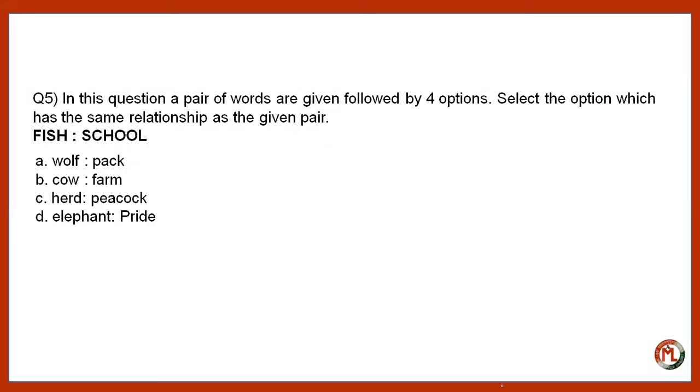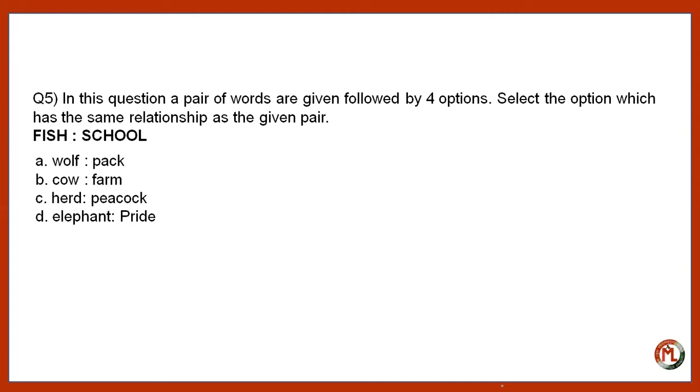In this question, a pair of words is given followed by four options. Select the option which has the same relationship as the given pair. It is basically a question of analogy, which means you have to find the similarity. Now, the pair of words is fish and school. What is the relationship between fish and school? The group of fishes is called a school, right?